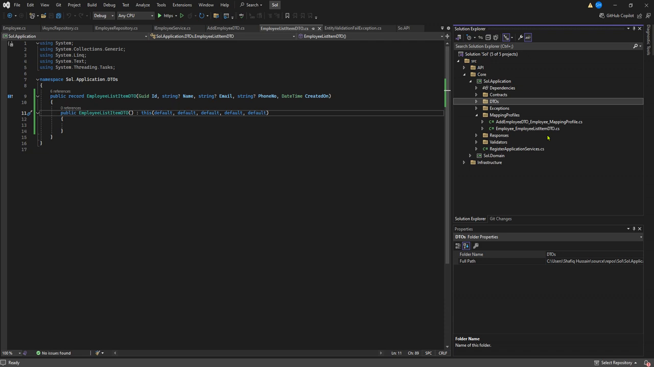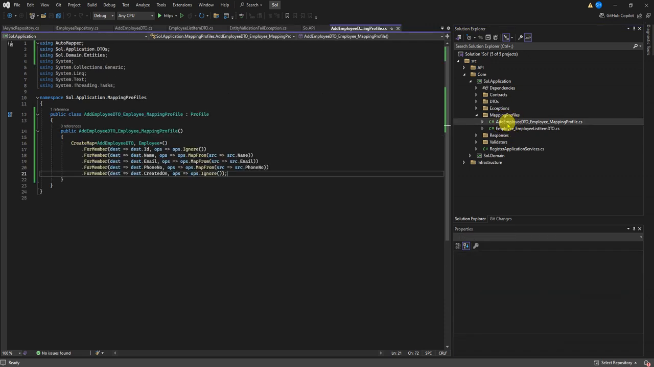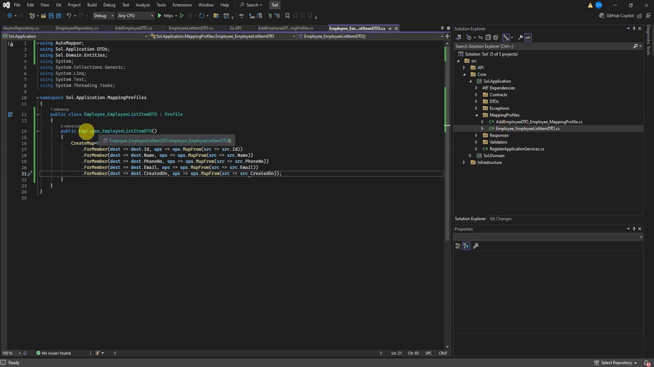As this is a very simple example, I'm just using a single entity, and in that entity we have very short properties. So I only have two mapping profiles. One is add employee DTO to employee mapping profile. I try to keep these names intuitive so that they are well understood by their name. You can say it's self-descriptive. The second one is from employee entity to employee list item DTO. So these are my mapping profiles.